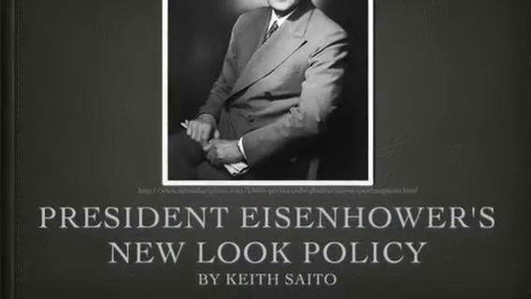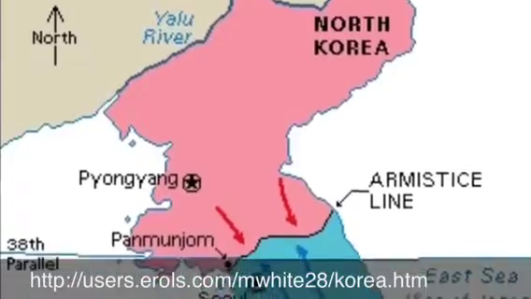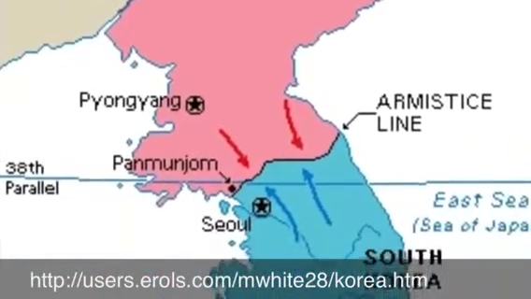Three of the main purposes of the policy were to rely on nuclear weapons to deter communist aggression, use the CIA to carry out covert operations, and strengthen other allies against communism. President Eisenhower used the United States' arsenal of nuclear weapons to solve many of his diplomatic problems.